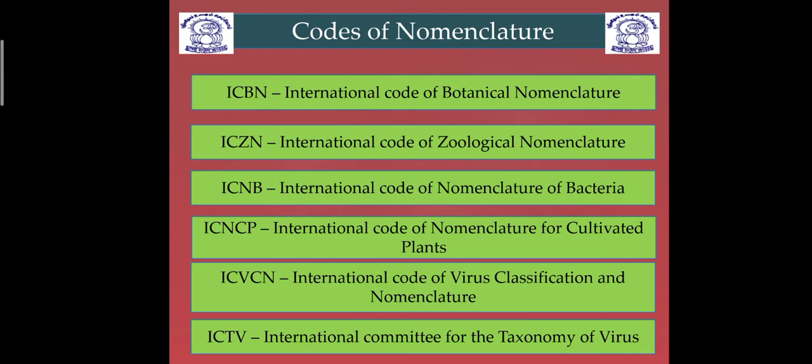First, ICBN, that is for the botanical nomenclature, that is for the plants. ICZN is for the animals. But ICNB, that is the nomenclature of bacteria, is for the bacteria, that is for prokaryotes. That committee gives the names of the prokaryotes.